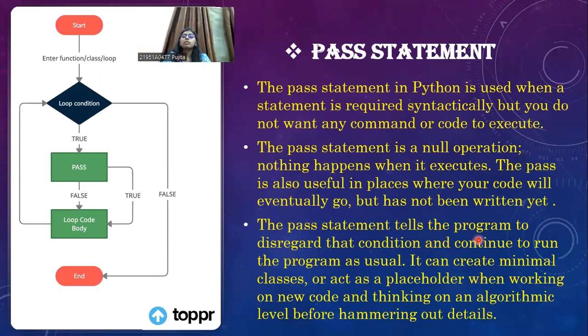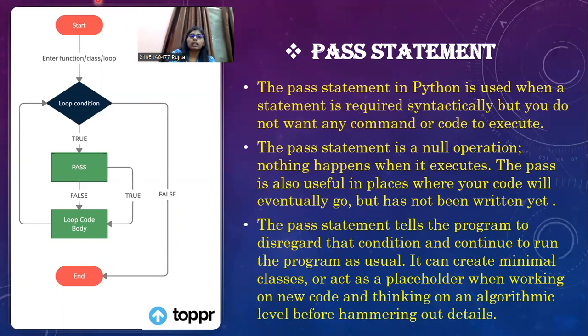The pass statement also tells the program to disregard the condition and continue to run the program as usual. It can create minimal classes or act as a placeholder when working on new code and thinking on an algorithmic level before hammering out the details. This is how the pass statement is used.